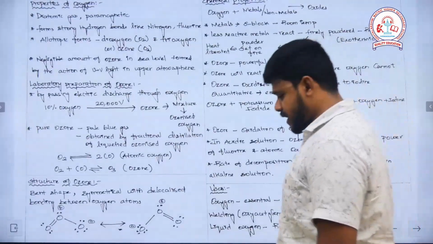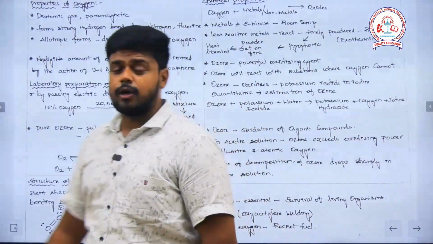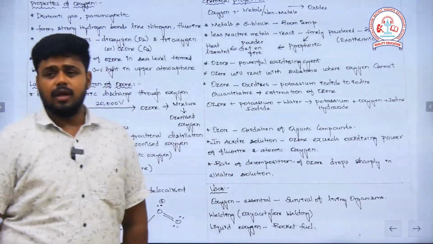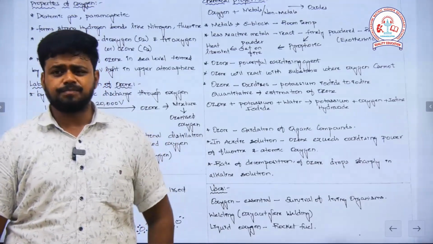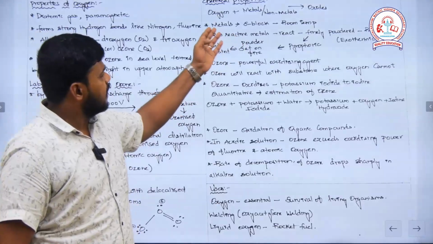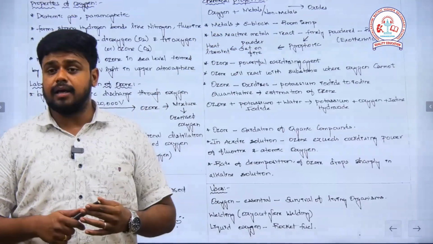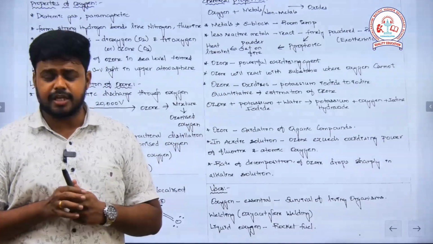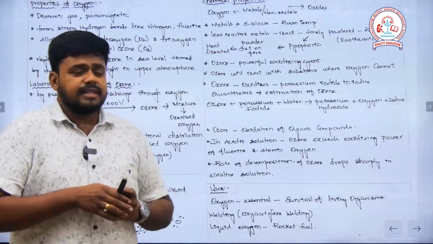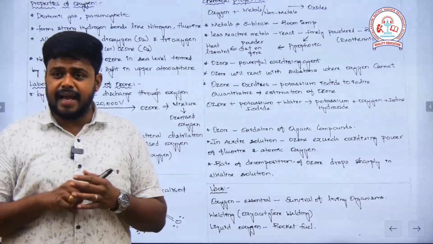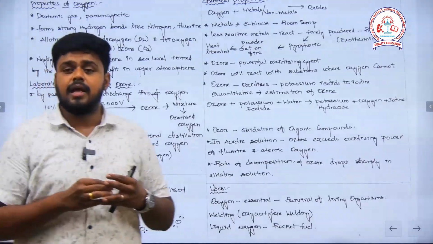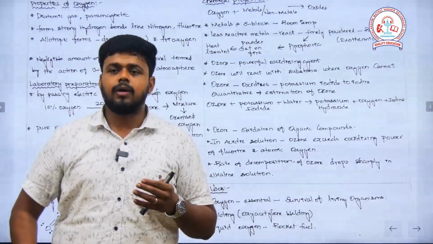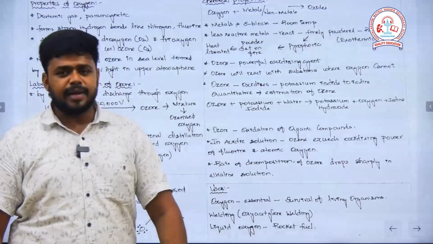Oxygen has the ability to react with a metal or non-metal and form oxides. Mostly, alkali metals or alkaline earth metals react with oxygen at room temperature itself. The less reactive metals react with oxygen as a finely powdered form at room temperature.